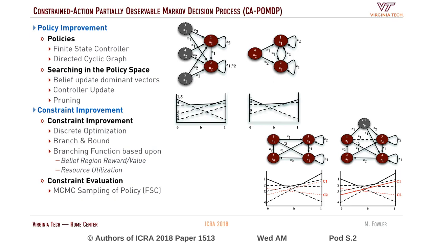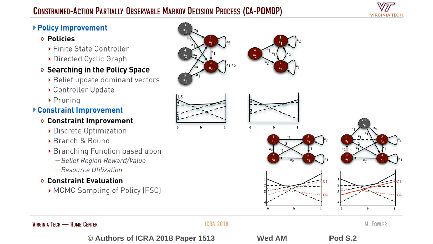In constraint improvement, we basically do discrete optimization through a branch and bound technique. The basic idea behind this is to look at what machine state could we introduce that probably wasn't the dominant vector, but utilizes less resources while trying to stay within the initial optimal value function as much as possible.